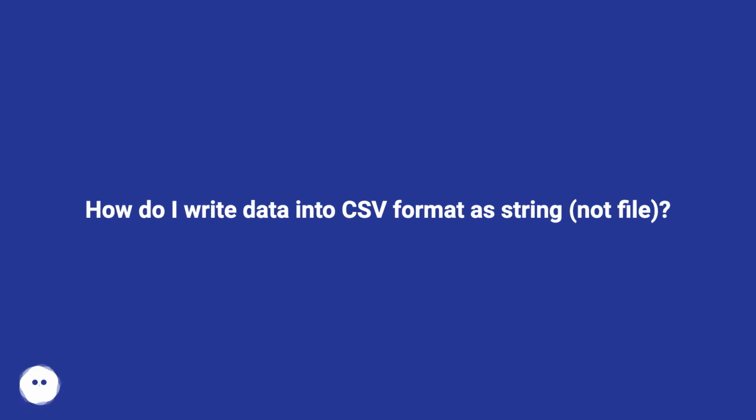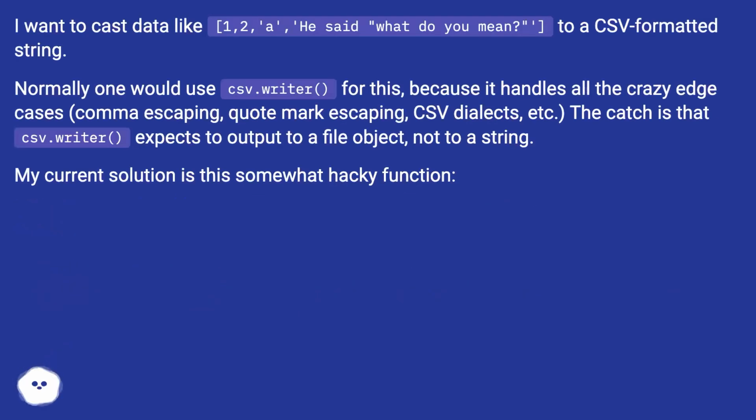How do I write data into CSV format as a string, not a file? I want to cast data like 1, 2, "he said, what do you mean?" to a CSV formatted string. Normally one would use csv.writer for this, because it handles all the crazy edge cases: comma escaping, quote mark escaping, CSV dialects, etc. The catch is that csv.writer expects to output to a file object, not to a string.